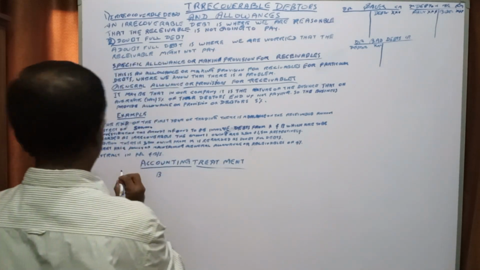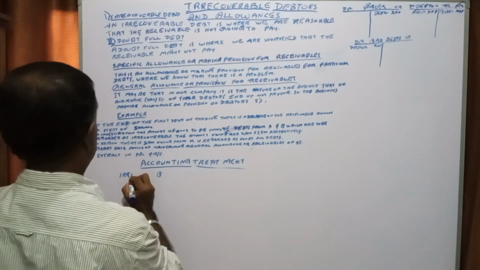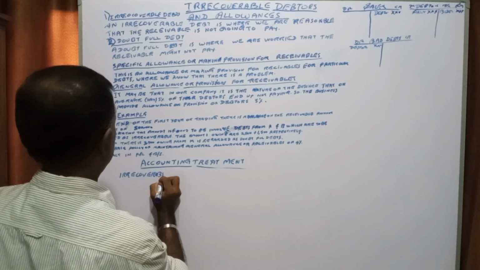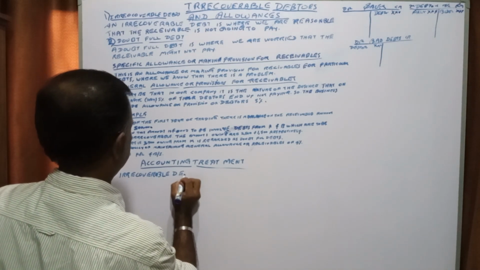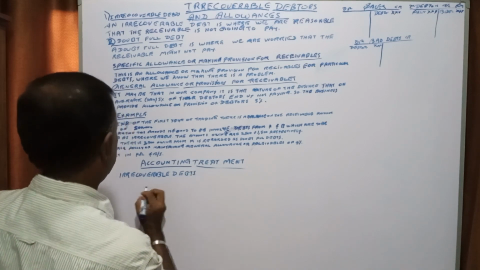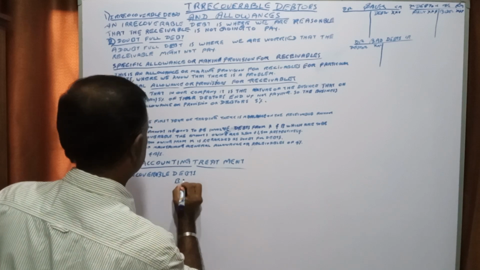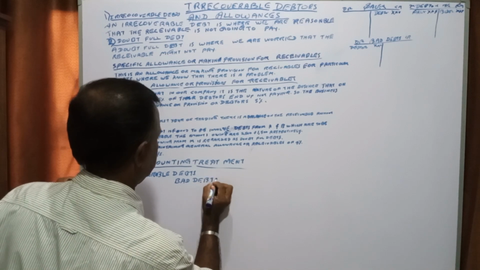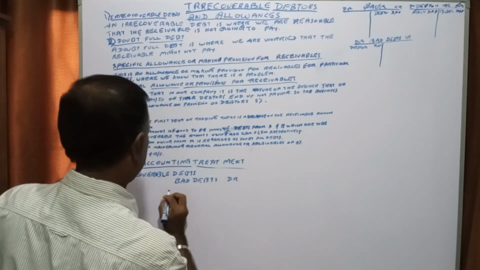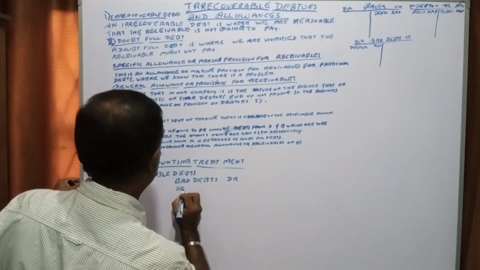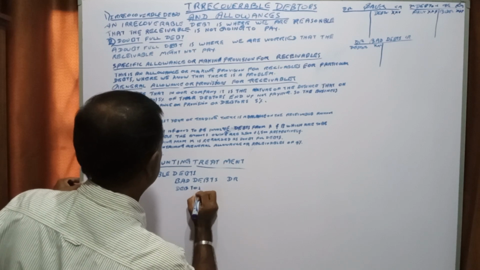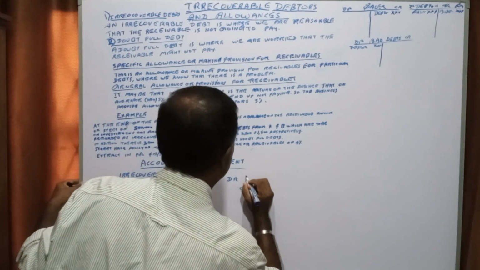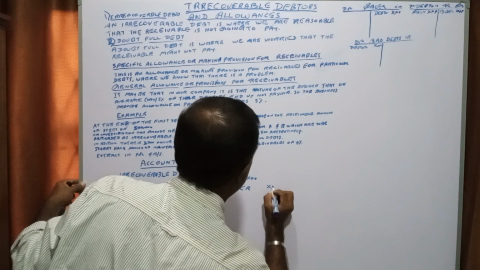For irrecoverable debts, bad debts account debit, debtors account credit. Here debit, you have to credit.